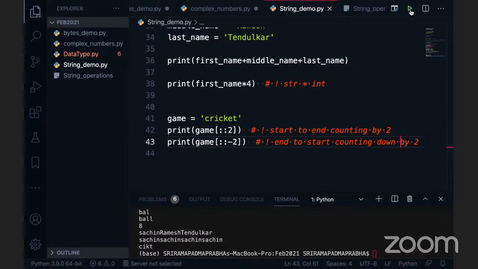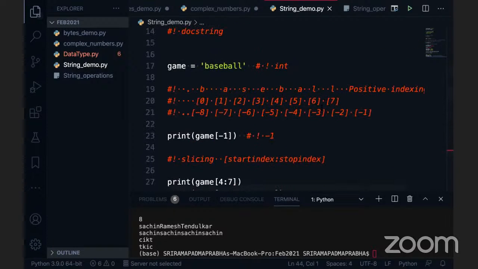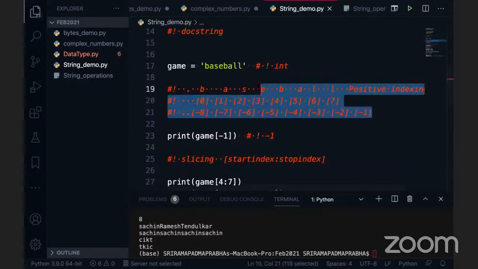If I execute this code, you can see this is completely reversed. Start to end counting by 2, end to start counting down by 2, because it is a negative value, -2, it is down. Basically, that's how it works. Is it clear? Yeah. So this is important: we have to keep this start to end and end to start in mind. When you use the negative value, it is always end to start, because that's what we generally consider for slicing, right? You can always keep in your mind this is the flow of negative indexing.